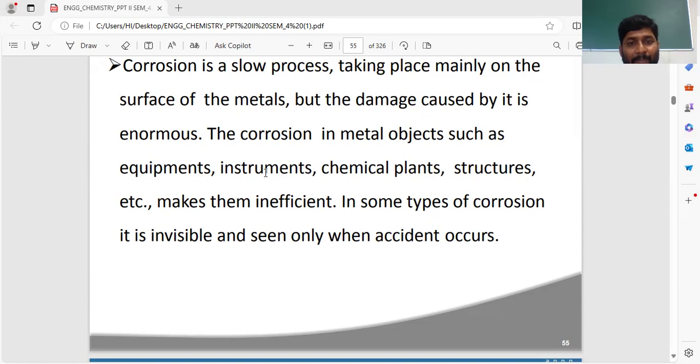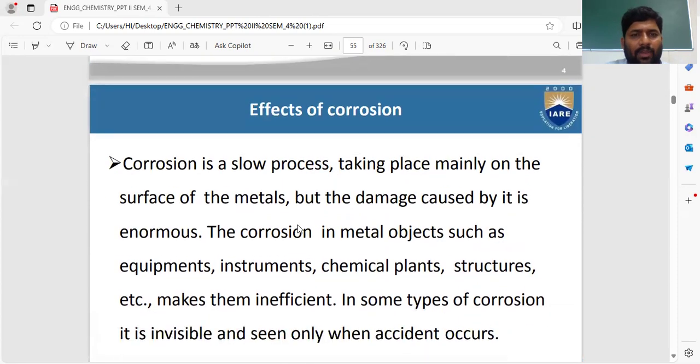In this case, what happened? The metal loses its efficiency, loses its properties, loses its lifespan, meaning it degrades and is reduced. Due to this corrosion, the metal totally disintegrates. Suppose any instrument is prepared from metal and that instrument undergoes corrosion. What happens? That instrument's lifespan is decreased. That instrument's chemical properties decrease. After some time that instrument totally degrades. Do remember, this is one of the effects of corrosion.